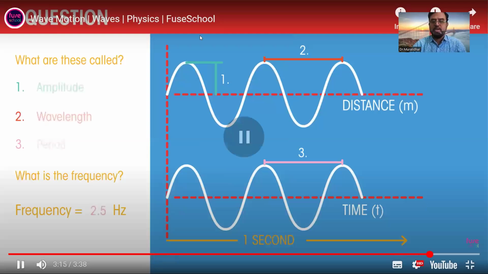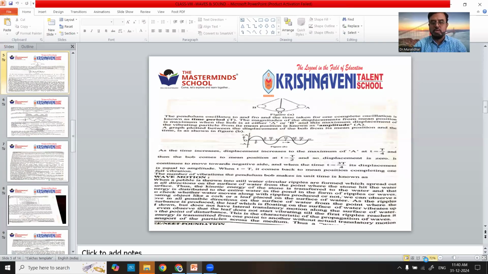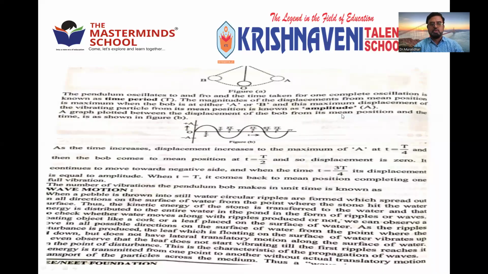Okay, so what he is trying to explain here is the terminology related to wave motion. Whenever we are discussing the wave, we'll come across a few terms. So wave is nothing but a disturbance created in the medium. The medium may be liquid, solid, or gas. Whenever the body is moving, they just transfer energy. There won't be any movement of particles. The particles never move to the next position. They transfer energy to the next particle. Like that, the wave moves forward. Such motion of a wave is called wave motion.